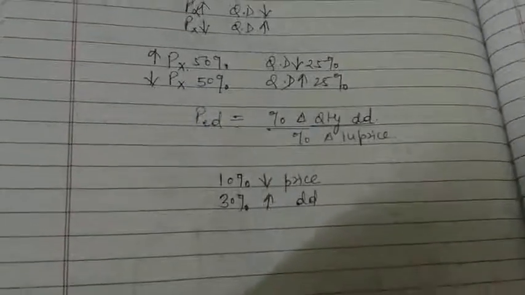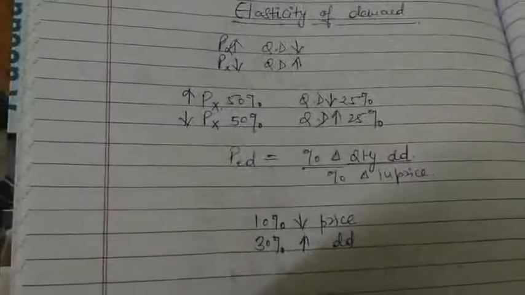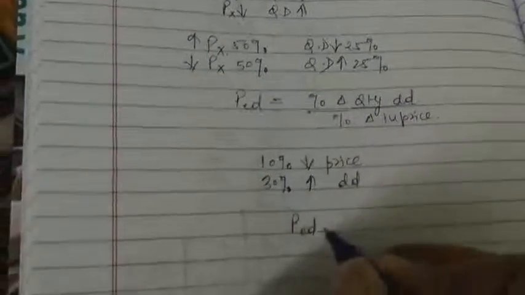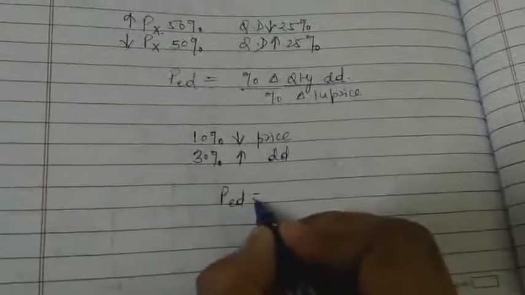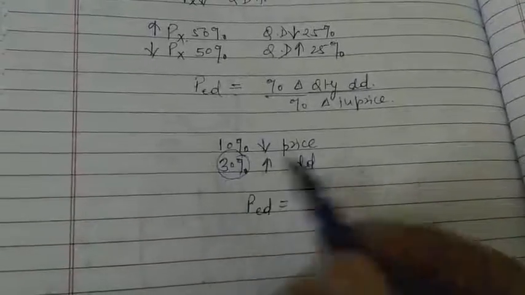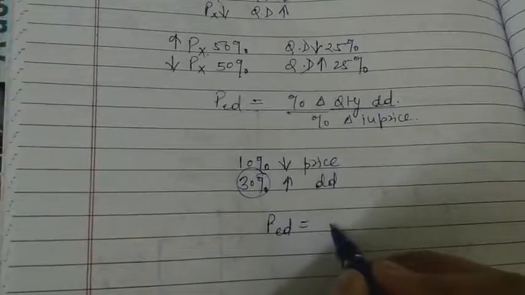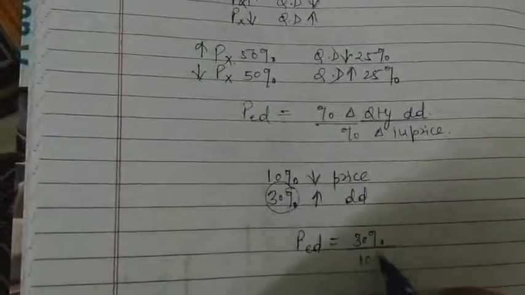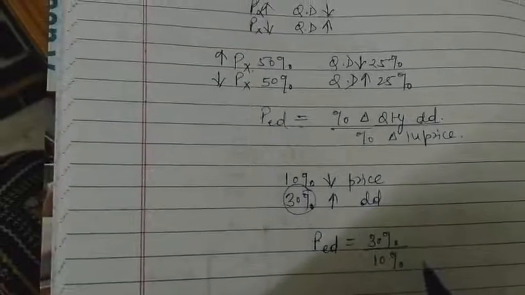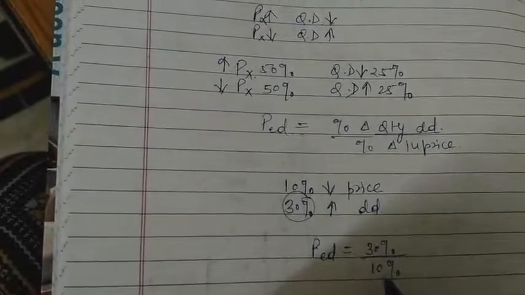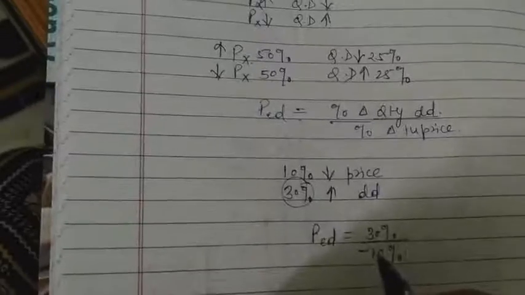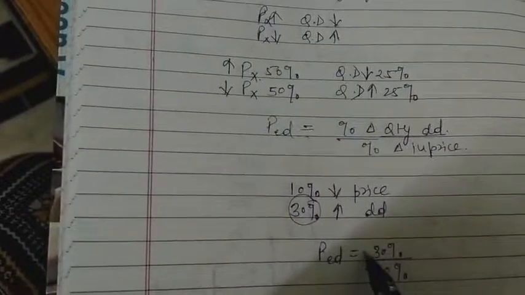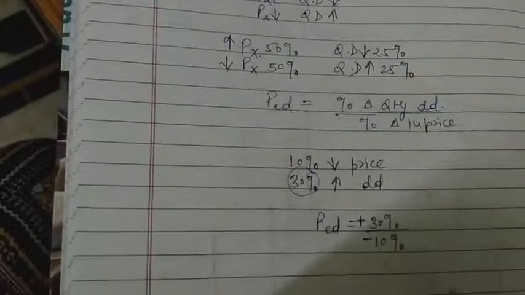So what is the price elasticity of demand? Apply the formula. Price elasticity of demand is equal to percentage change in quantity demanded, that is, demand increased by 30%, upon percentage change in price, which is 10%. Price is falling, so we put a minus sign, and demand is increasing, so we put a plus sign.